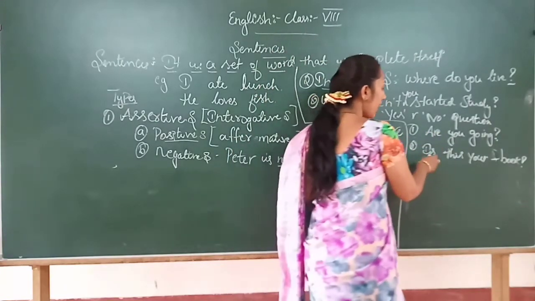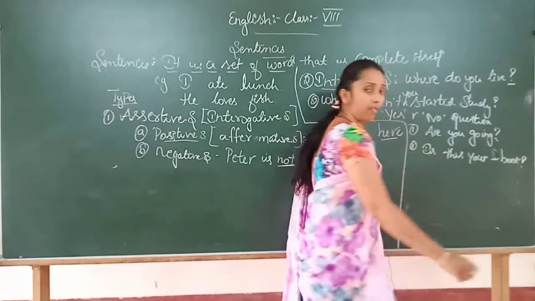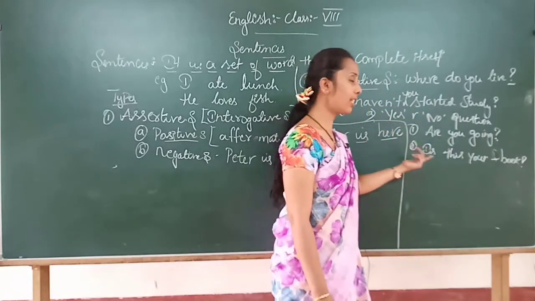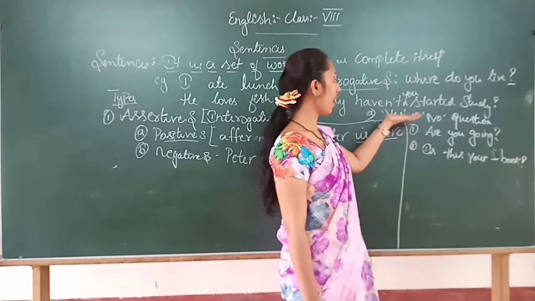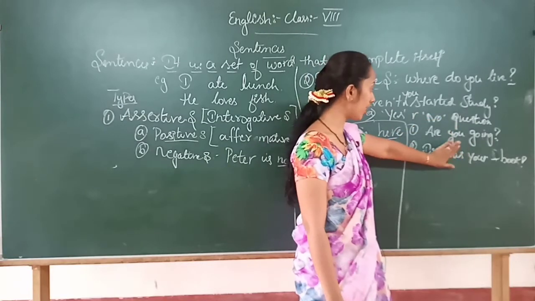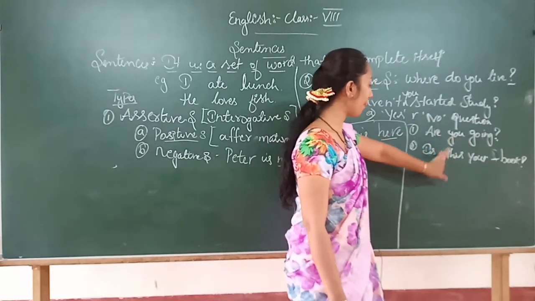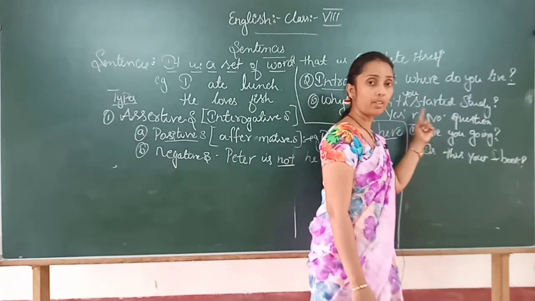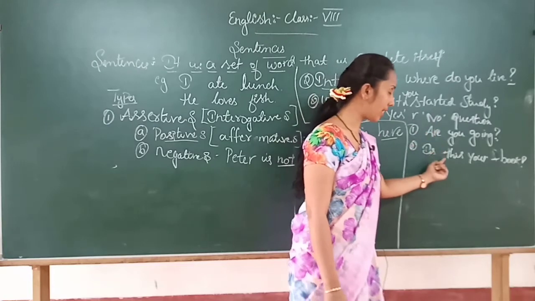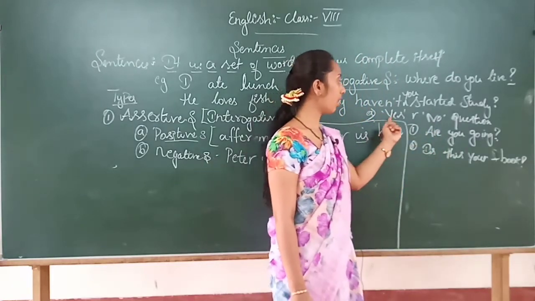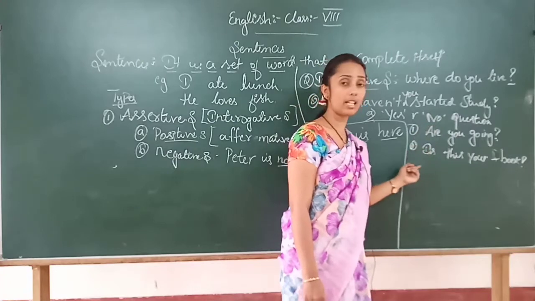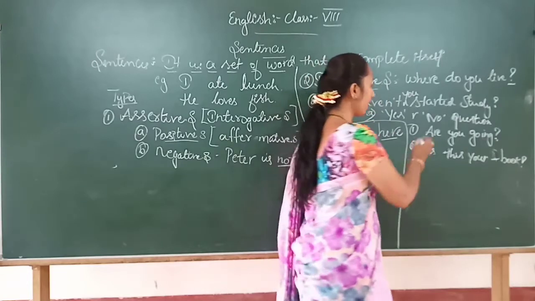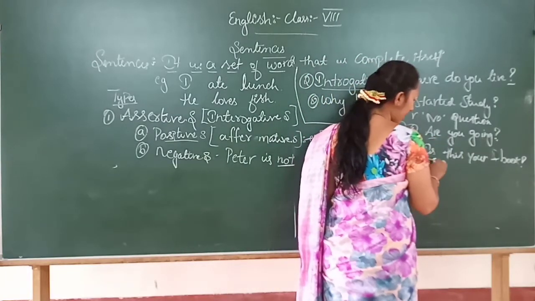And is this your book? Again, one more example. Is this your book? For that you will say yes or no. So this is a yes or no question. These are the questions which can be answered in the form of either yes or no. So we call it a yes or no question. Clear, children? And observe here, what is this?